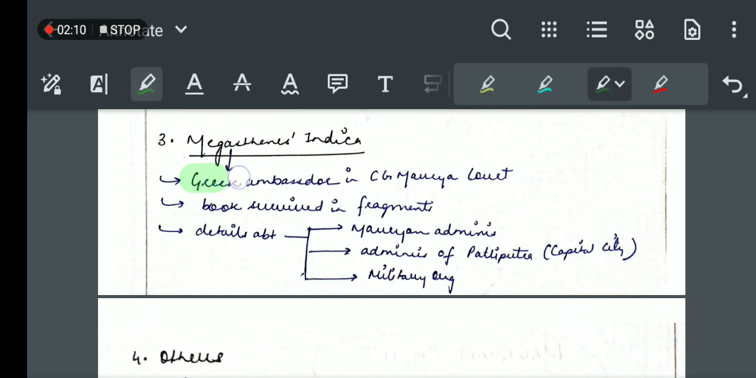Then the very important Megasthenes' Indica. Megasthenes was the Greek ambassador in the court of Chandragupta Maurya, who was sent by Seleucus Nicator. This book, Indica, has survived in various fragments. It details the Mauryan administration, the administration of Pataliputra, which was the capital city, and the military organization. So this book gives information about the Mauryan administration, while the Arthashastra gives the political information of the Mauryan empire.